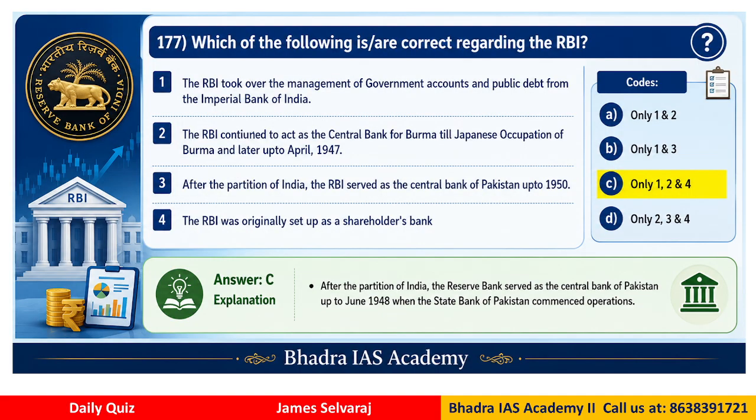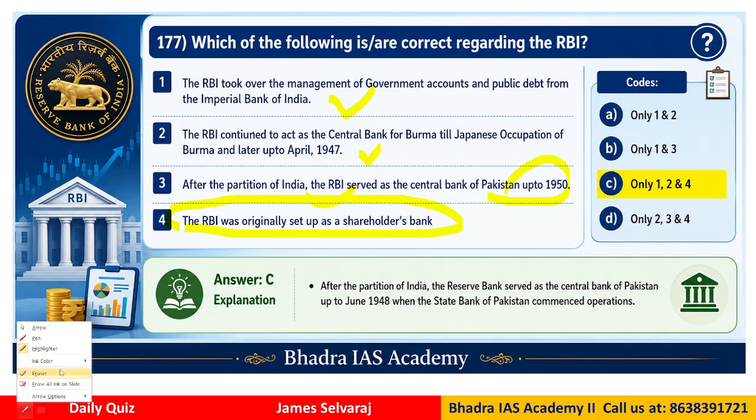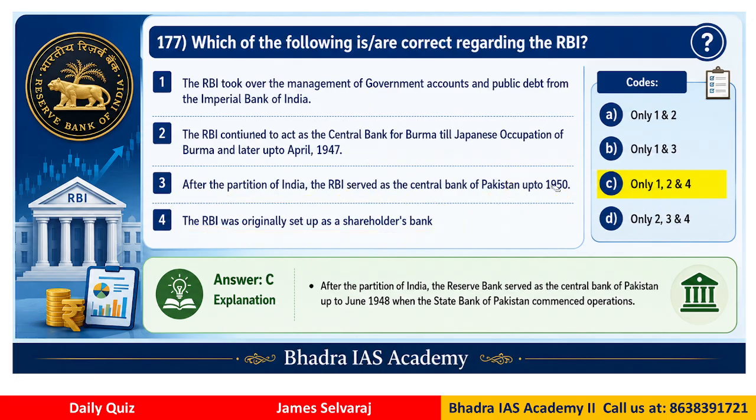Question 177. Which of the following is/are correct regarding RBI? The RBI took over the management of government accounts and public debt from the Imperial Bank of India. RBI continued as the central bank for Burma until Japanese occupation. After the partition, RBI served as the central bank of Pakistan till 1950. RBI was originally set up as the shareholder bank, right? This will be a very probable question for banking, even SSC type of exams. This kind of questions can be easily asked. So now, which of these things are correct?